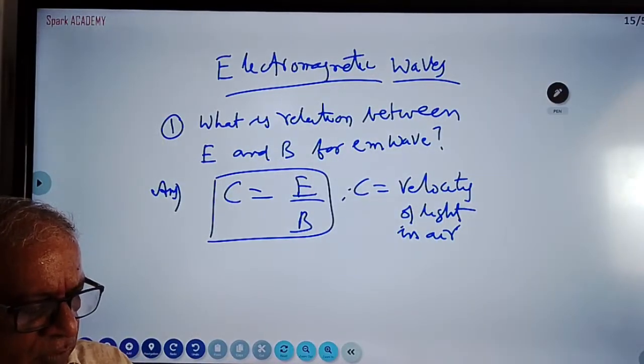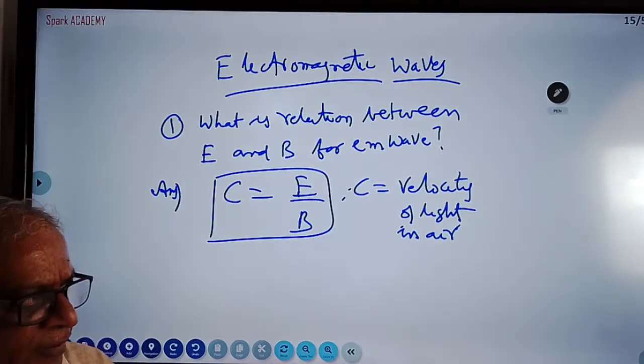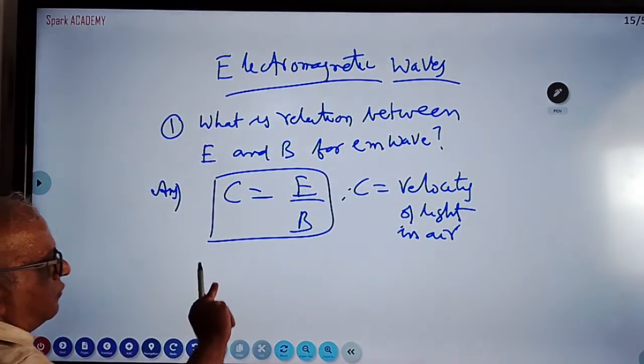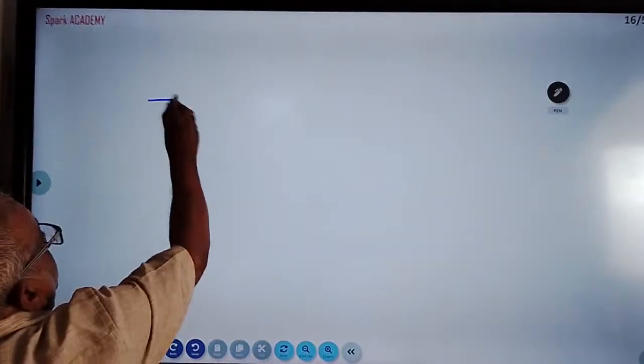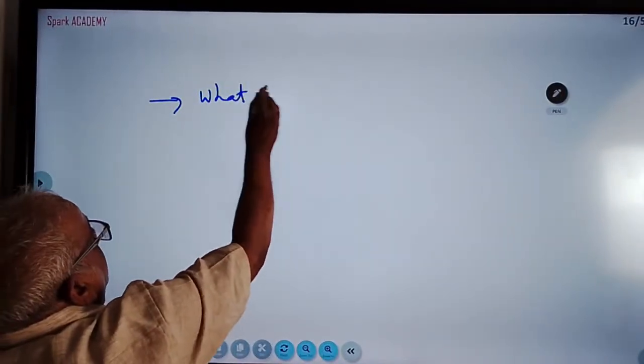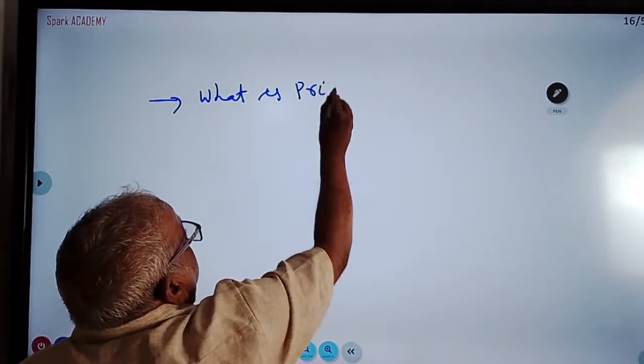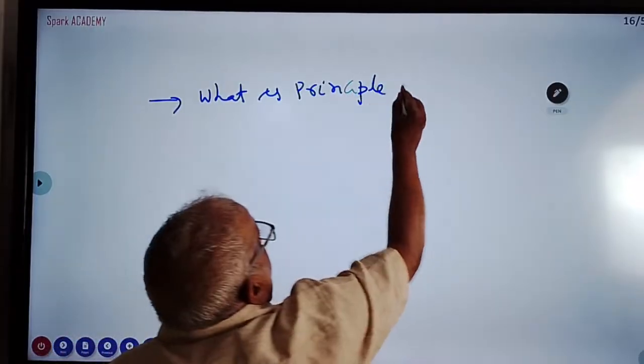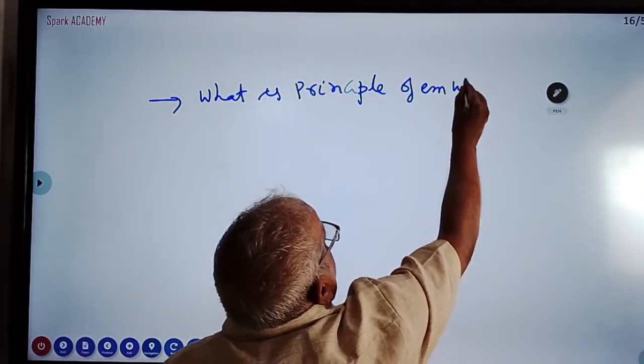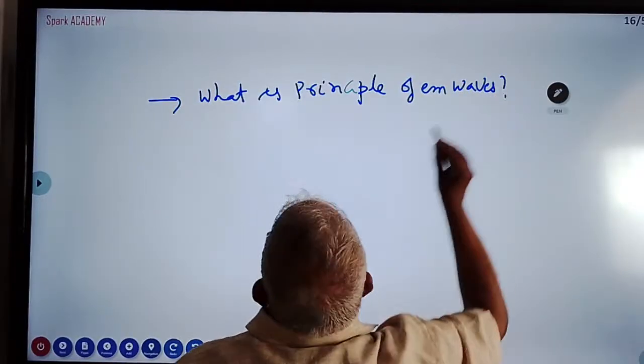What is the principle of production of EM waves? EM means electromagnetic waves.